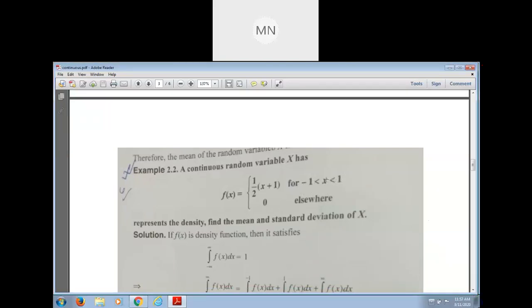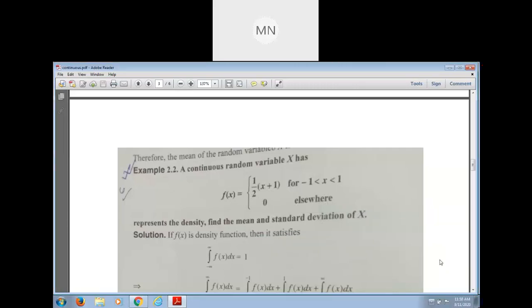If x belongs to the open interval minus 1 and 1, then f of x is half into x plus 1, or 0 otherwise. Otherwise means, suppose x equals 2, then the value of f of x will be 0. This represents the density. Find the mean and standard deviation of x.